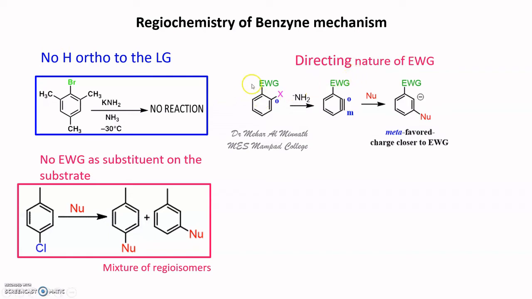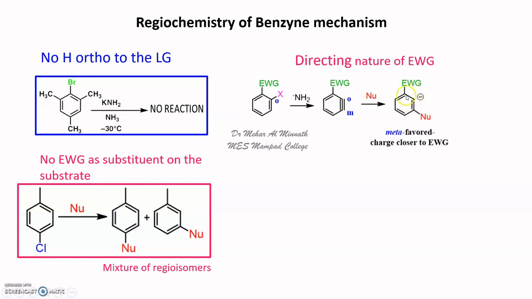Alright, so if the electron withdrawing group is present ortho to the leaving group, then the nucleophile prefers the meta attack. You get the meta product, because when the nucleophile attacks the meta position, the negative charge will be introduced onto the carbon which is nearer to the electron withdrawing group.